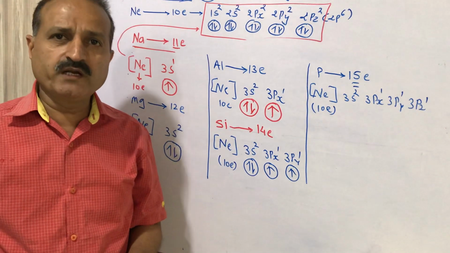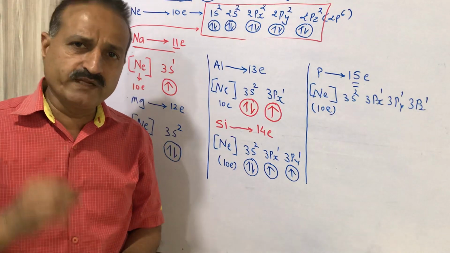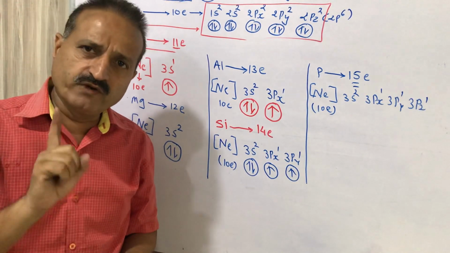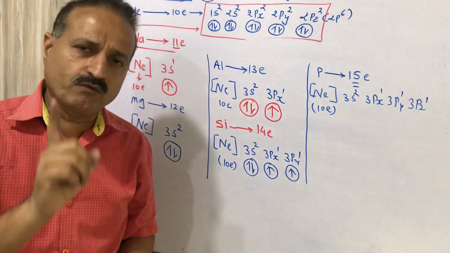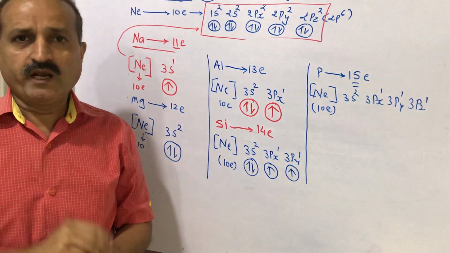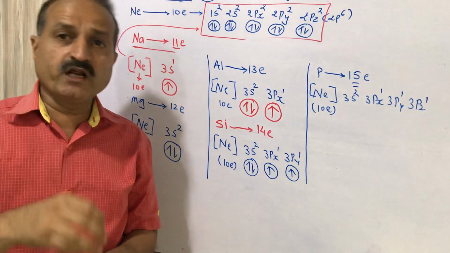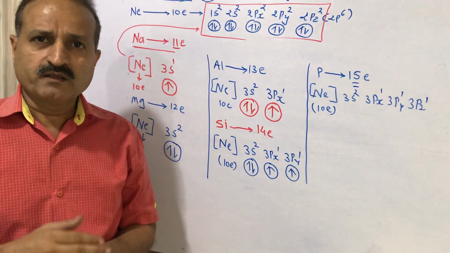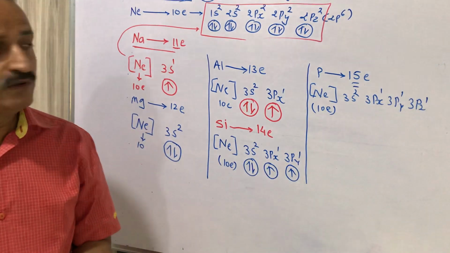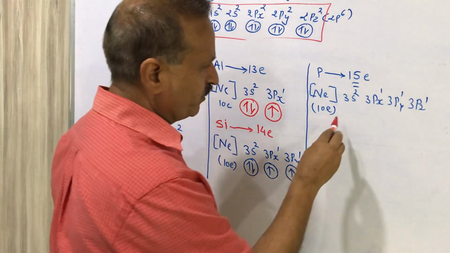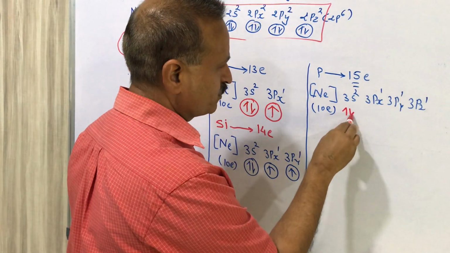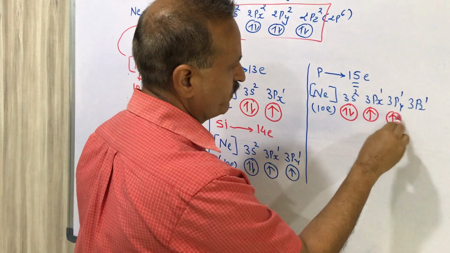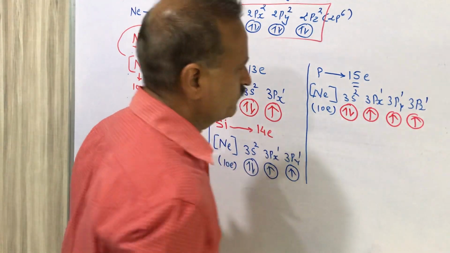When a half filled electronic configuration comes, meaning x1, y1, z1 each having 1 electron, then it is half filled electronic configuration. An element which has a half filled electronic configuration has more stability than others. So the electronic configuration will be 3s2, 3px1, 3py1 and 3pz1.